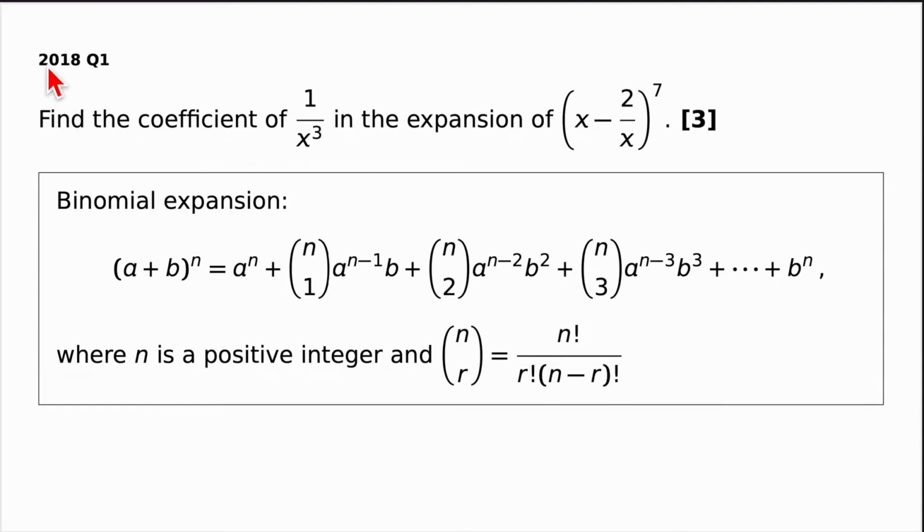This is a question from the 2018 paper. It asks to find the coefficient of 1 over x to the power of 3 in the expansion of x minus 2 over x all to the power of 7, and this question is worth 3 marks.